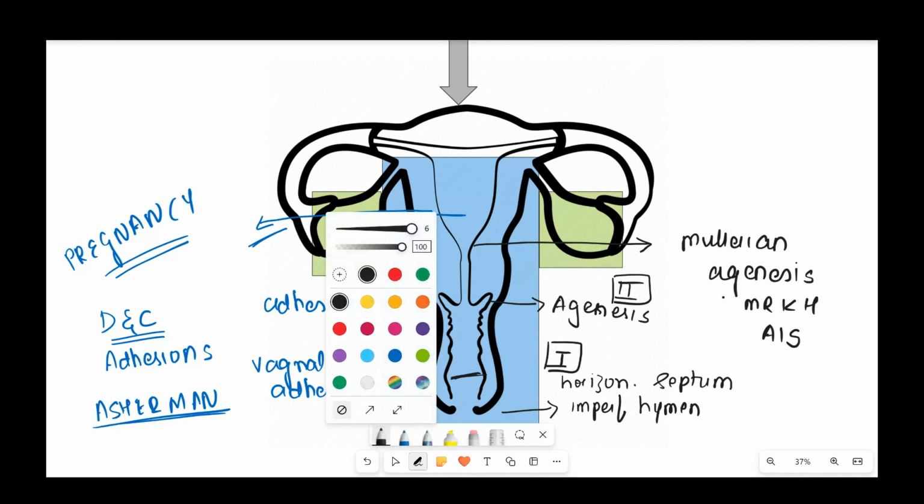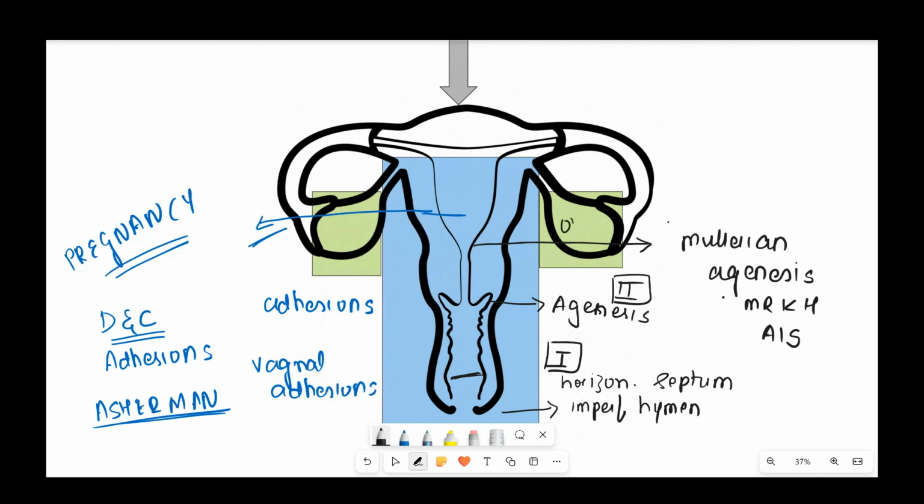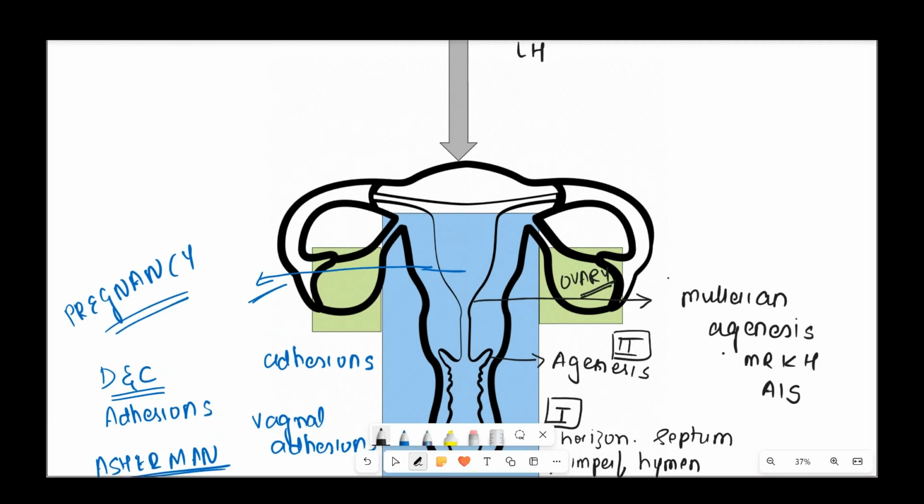Now coming to compartment 2. Compartment 2 is the one in green, basically anything which is involving the ovary. So in case of primary amenorrhea, if you want to remember the compartment 2 problems, it's basically gonadal dysgenesis. So when does gonadal dysgenesis occur? Either there is no development of the gonads, like in Turner's or Turner mosaic, where the ovarian tissue has not developed enough to lead to secondary sexual characters or even menses.